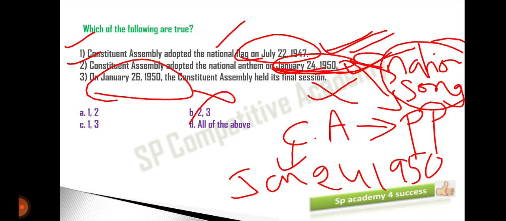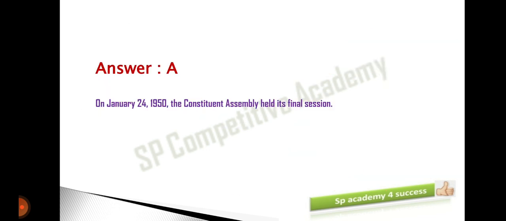1 and 3 means 1 and 2 means option A is the right answer. Clear? So option C is wrong here.